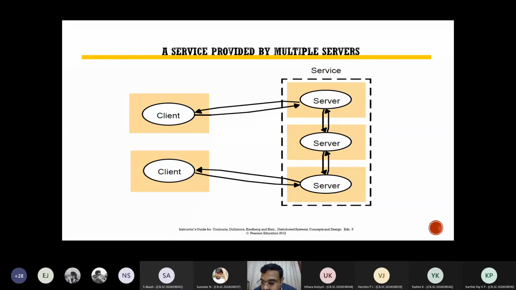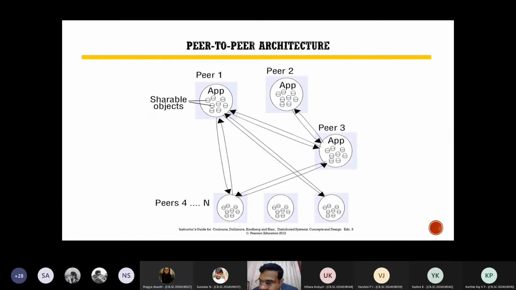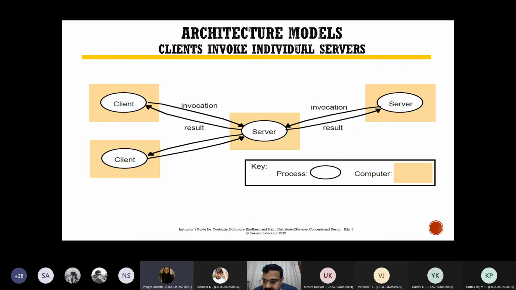Yes? Can you give an example where the interaction between a server and a server, like in the previous slide? Yeah. The one before, sir. This one? Yeah, there are two servers. Yeah. There are two servers here. Can you give an example where there is an interaction between a server and server?